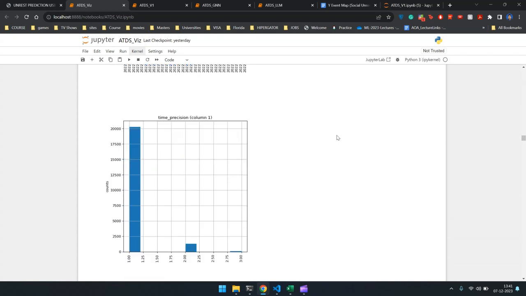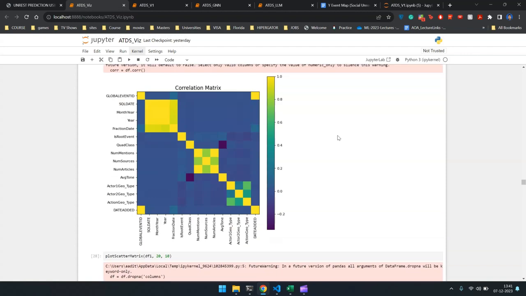Similarly, if we look at our scatter plot, we see that the number of mentions and articles and the sources are very clearly correlated. An interesting observation is that the highest correlation for news is between the Actor 1 and the action, followed by Actor 2 and the action, and lastly, correlation between Actor 1 and Actor 2, which indicates that Actor 1 and Actor 2 are different in most cases.